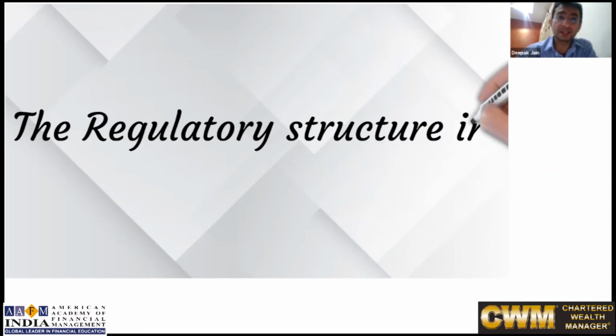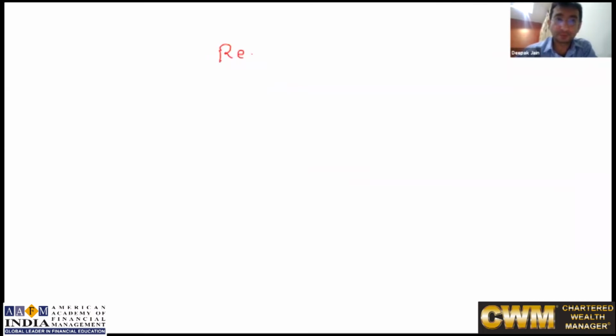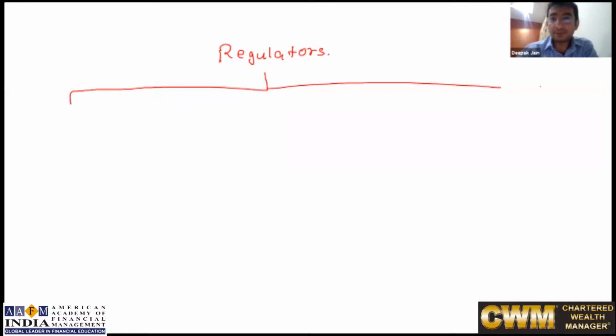The regulatory structure in India. We have different regulators in India who are regulating different products, different segments and instruments. Let us understand what are the products which need regulation. You have the banking products, which include your loans and fixed deposits and all.